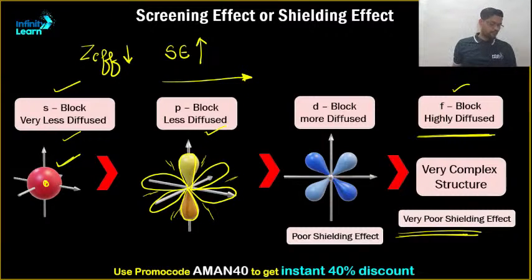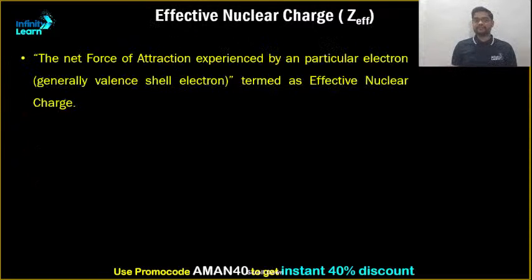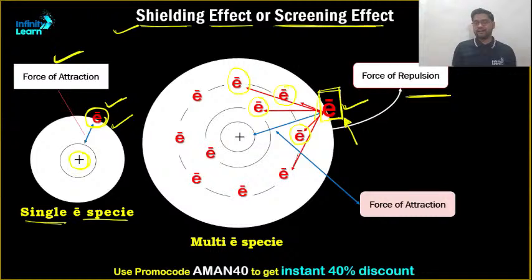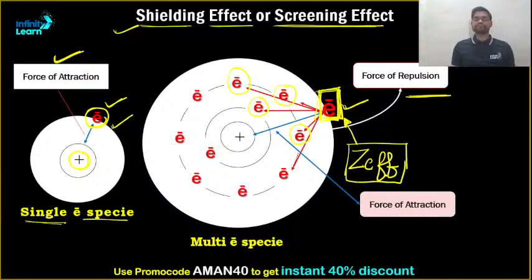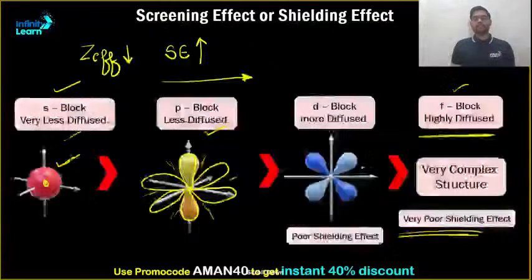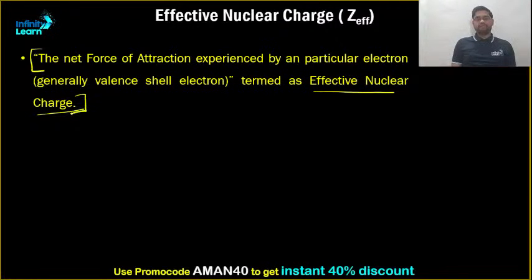Now, what is the screening effect or shielding effect? It is the net force of attraction experienced by a particular electron. The net force of attraction experienced by a particular electron is termed as what? Effective nuclear charge. That means the nuclear charge experienced by this electron, only one electron in the outermost shell, is known as Z effective, the effective nuclear charge. Clear? So that is all about effective nuclear charge.